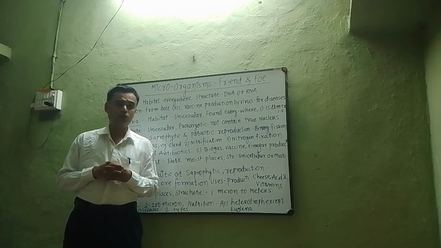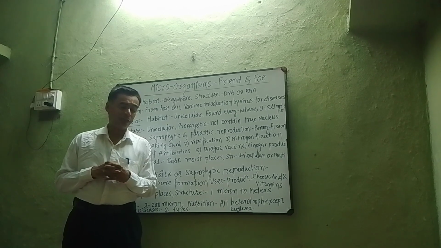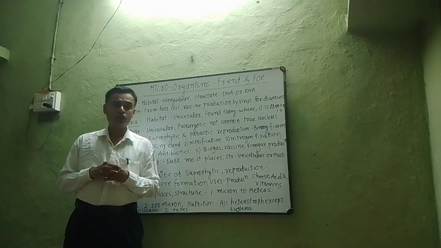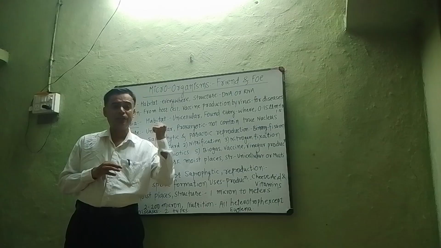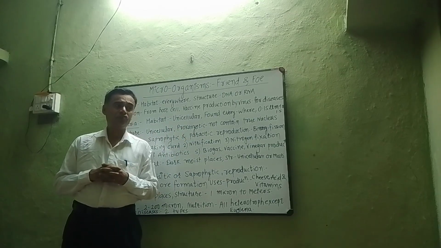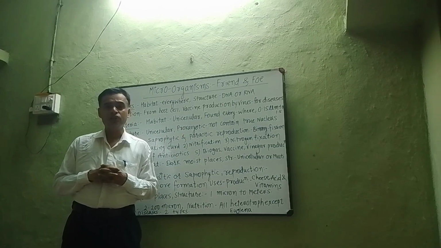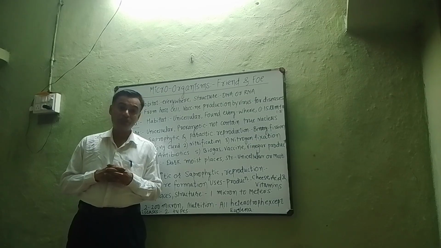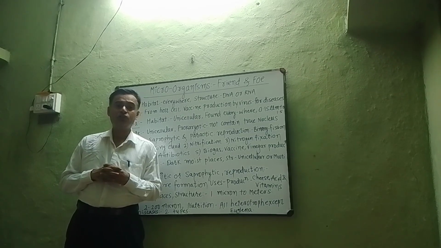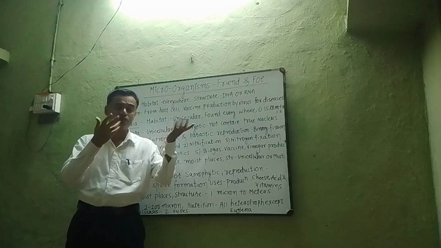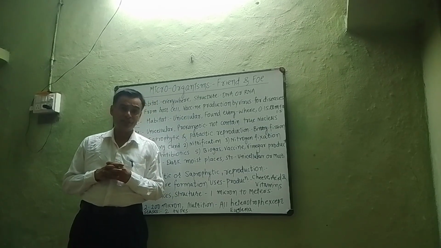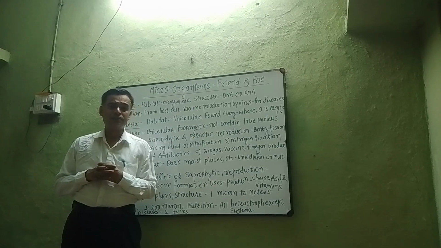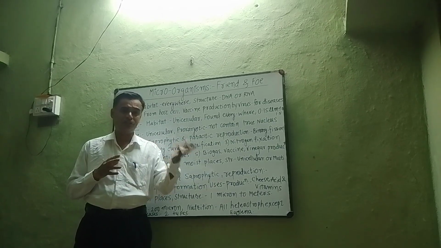There are some useful microorganisms such as rhizobium. It fixes atmospheric nitrogen and gives nitrogen to the plants. There are some harmful microorganisms also. They may cause different types of diseases, and they are disease causing microorganisms. A very famous example is the HIV virus. HIV virus causes AIDS. So HIV virus is a microorganism, it causes disease.